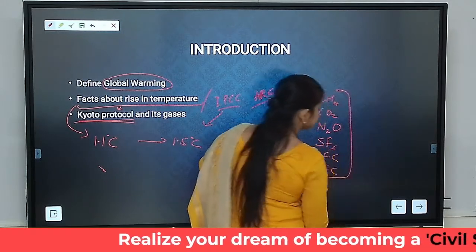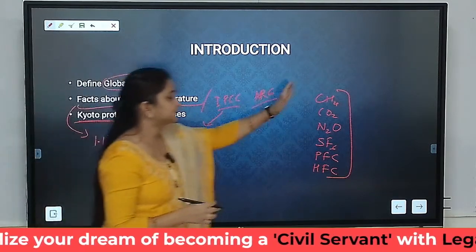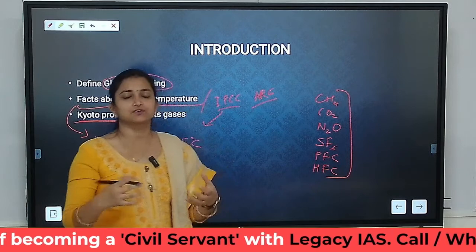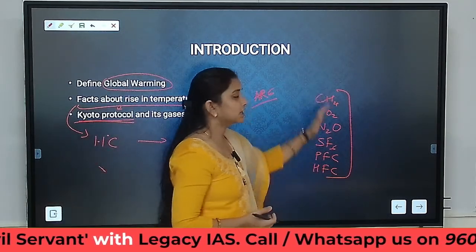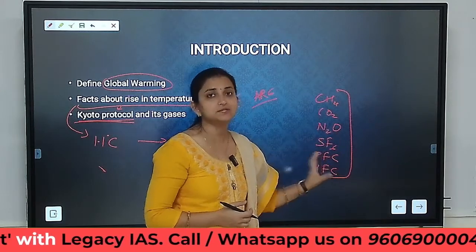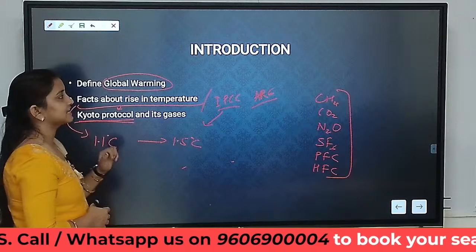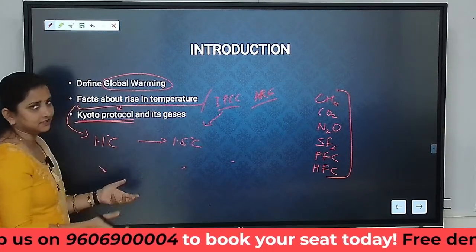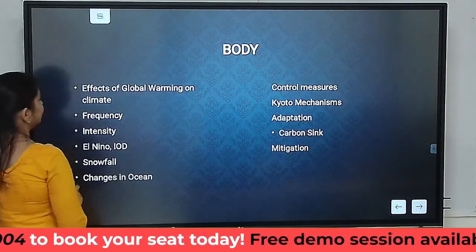So these 6 gases were discussed in the first Kyoto Protocol, which asked Annex 1 and Annex 2 countries, that is the developed countries, to undertake measures to control the emission of these gases. So that was the Kyoto Protocol and its gases. This information we need to put up by using connectors. Then we can move towards the body.